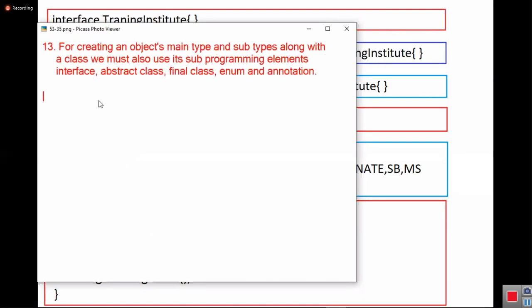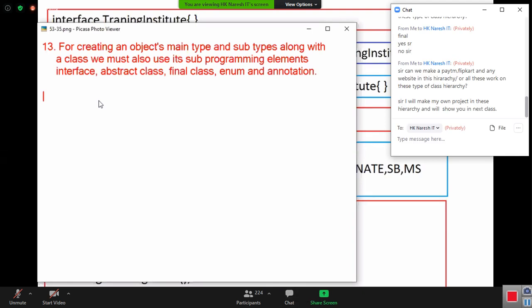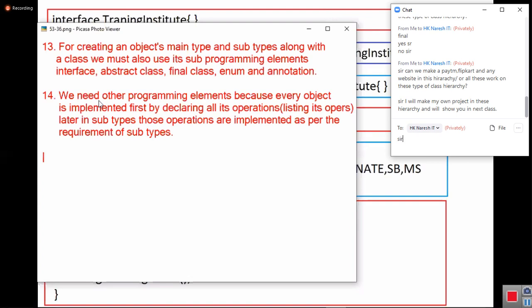For creating an object with its subtypes, along with the class we must also use the other programming elements: interface, abstract class, final class, enum, and annotation. We need other programming elements because every object is implemented first by declaring all its operations. Later in the subtype, those operations are implemented as required by the subtypes.